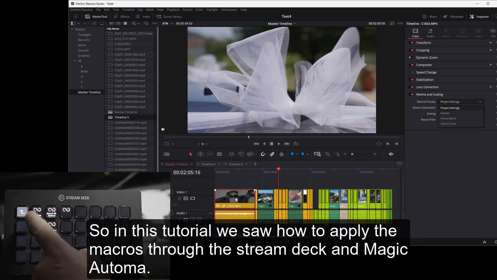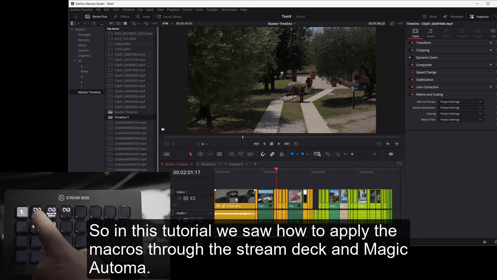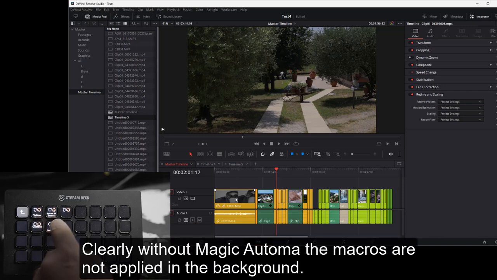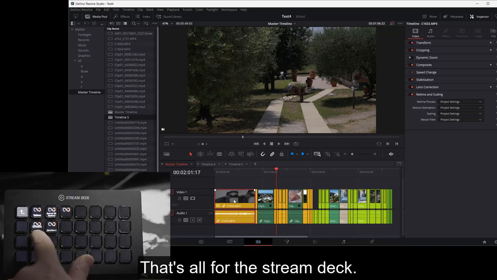So in this tutorial we saw how to apply the macros through the Stream Deck and magicautoma. Clearly, without magicautoma the macros are not applied in the background. That's all for the Stream Deck.